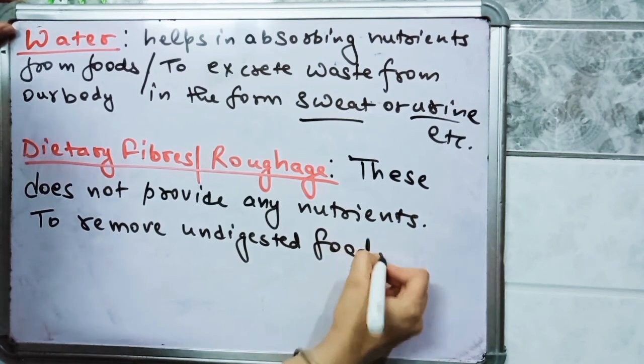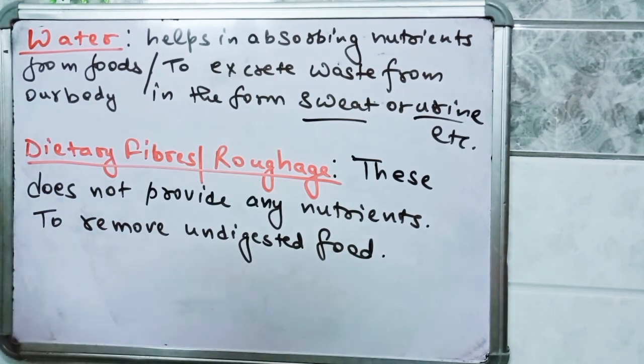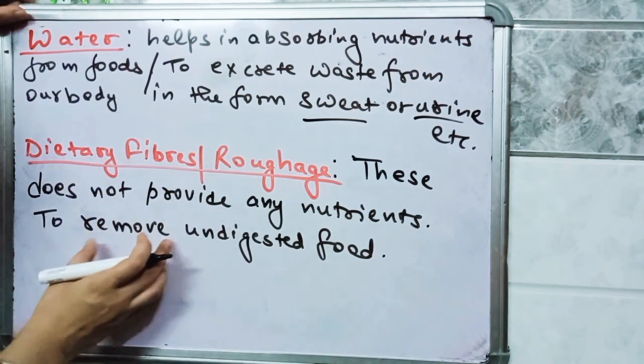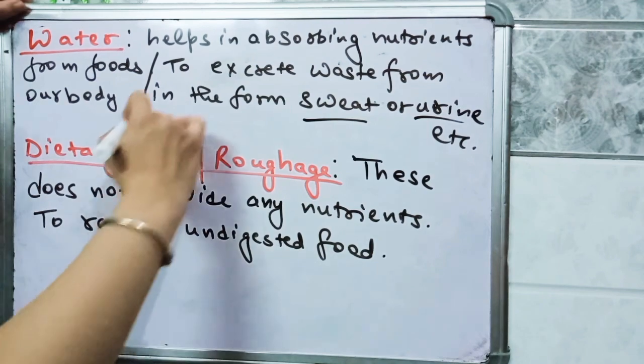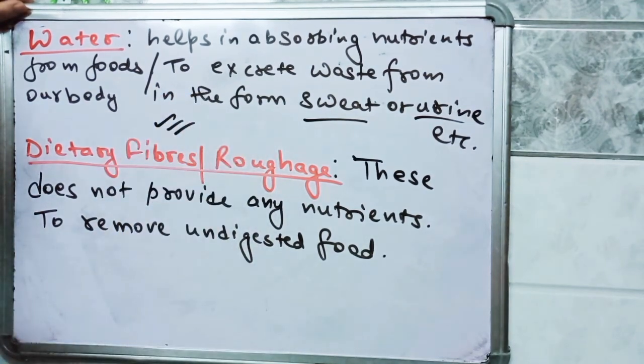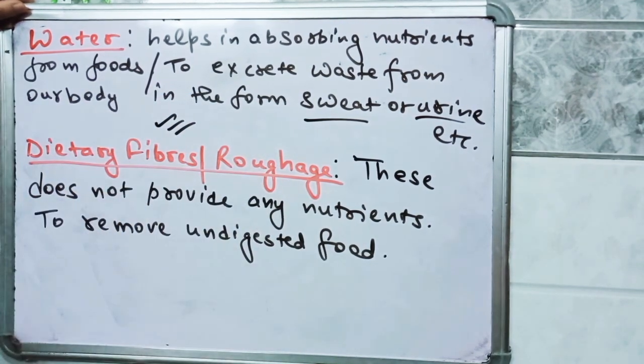Okay, it helps to excrete waste from our body. Undigested food is removed with the help of fibers. If you intake the fibers in your diet, you will easily remove undigested food.